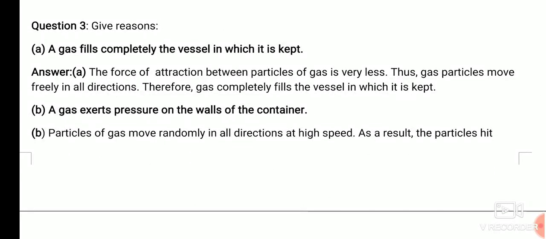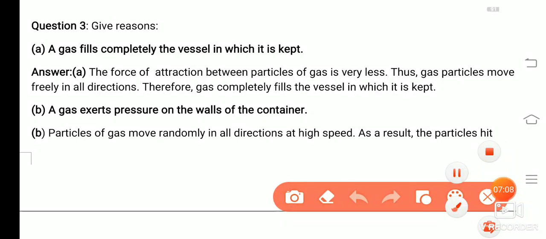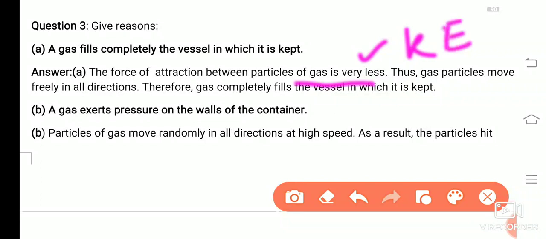Now moving ahead, give reason. A gas fills completely the vessel in which it is kept. Why? Because the force of attraction between the particles of gas is very less. Thus the gas particles move freely in all directions. Why? Because it has less force of attraction as well as more kinetic energy. That is why a gas fills completely the vessel in which it is kept.